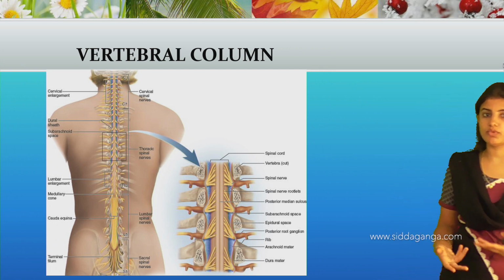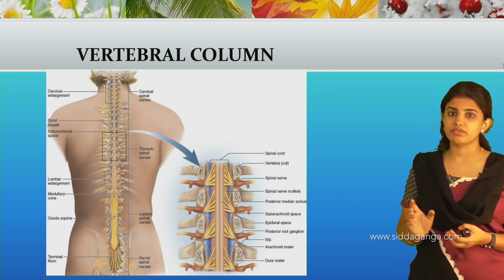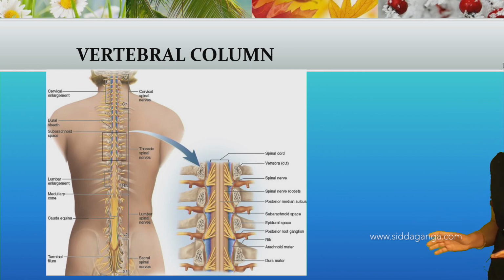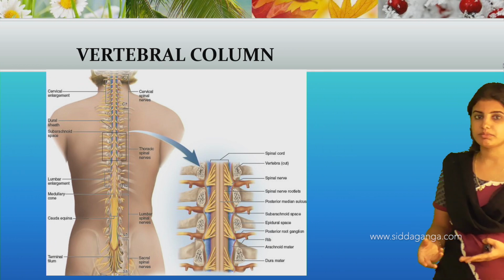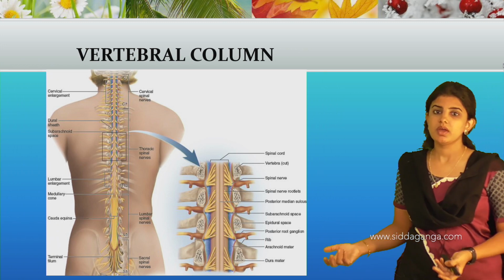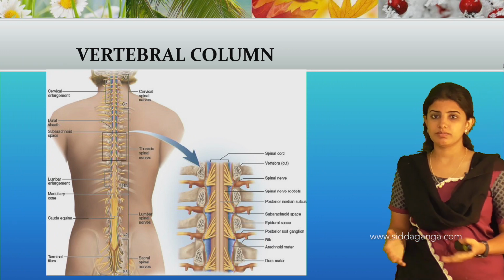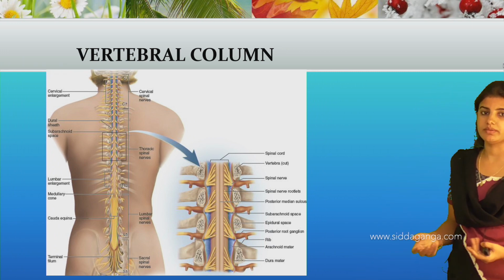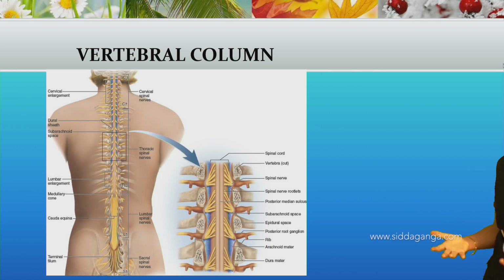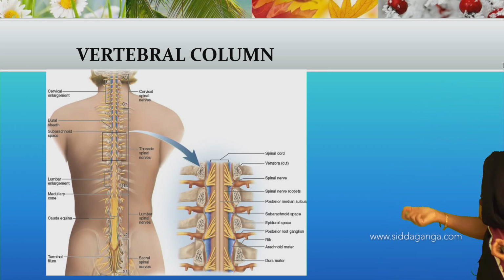If we bend, it is with the help of the backbone, and to some extent we move our body. It helps us stand upright.